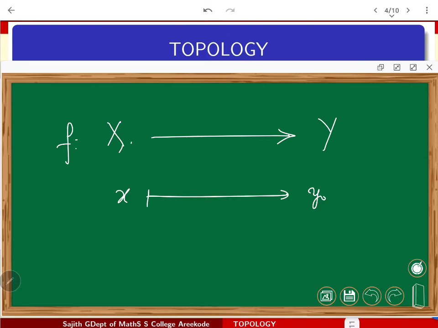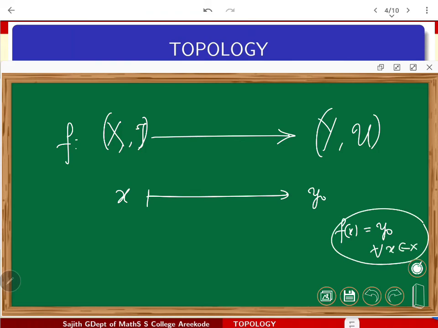Now let us think about how the function behaves. I am giving x a topology tau and y my u, but I don't bother about that. You will see within a moment what happens for this constant function. Just remember our definition: f of x equals y naught for every x in X. Then how will you test?